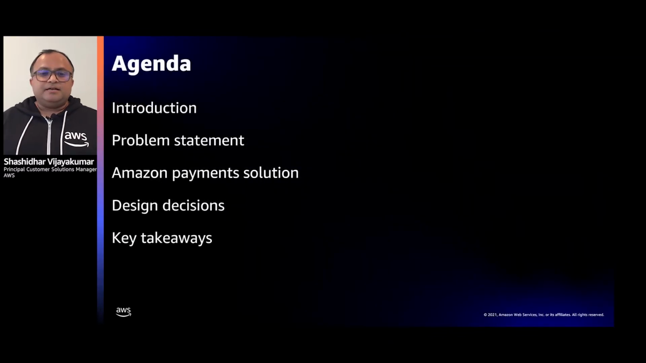Looking at the agenda, we will be covering an introduction to consumer payments, what they do, what product offerings they have, and how their previous payment infrastructure looked. We will look at the problem statement, where we started from, and what led to the new system. We will then look at Amazon Consumer Payments solution, how we built the secure system together. We will cover high-level key design decisions, and also talk about some key takeaways.